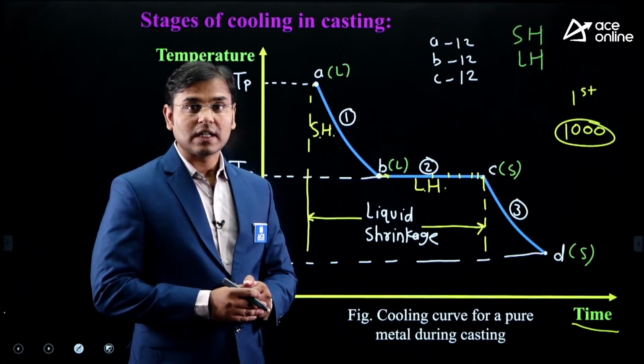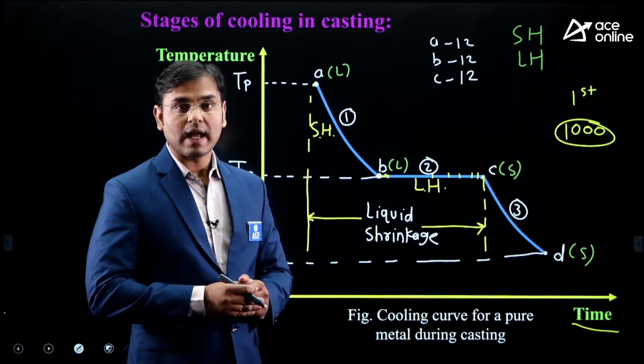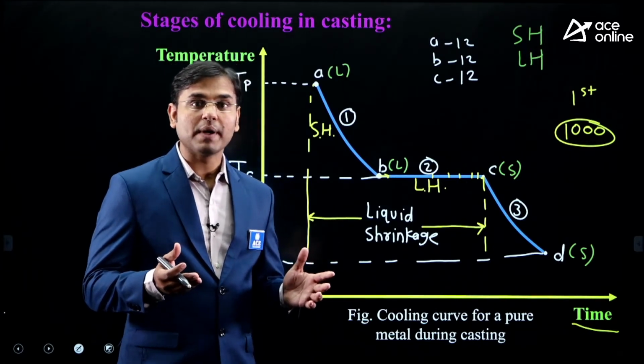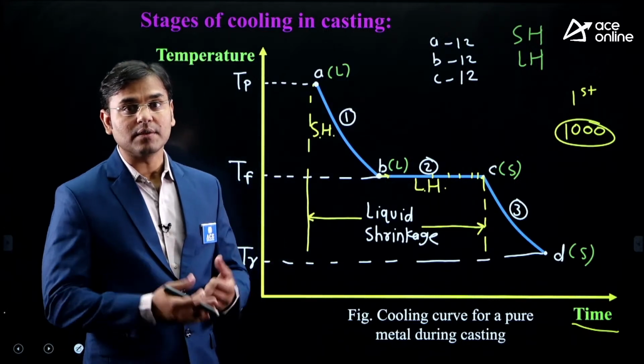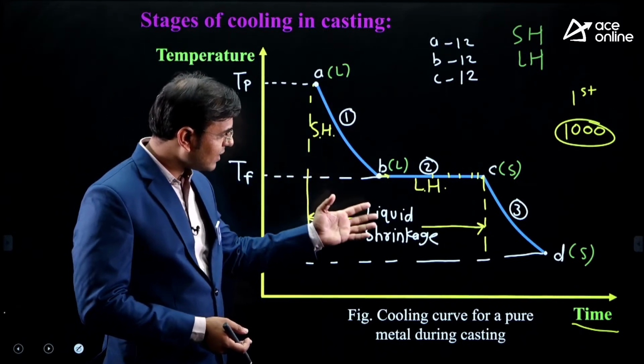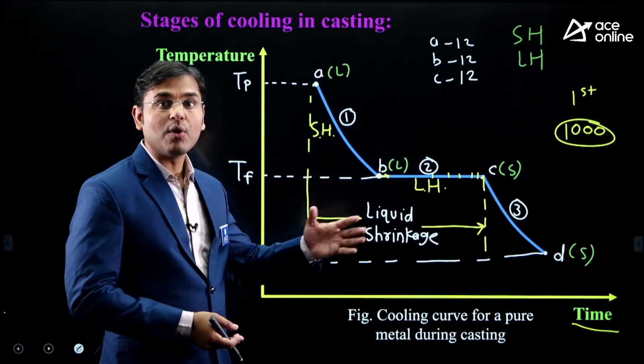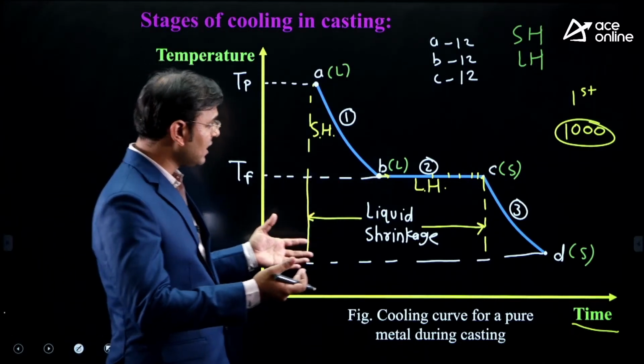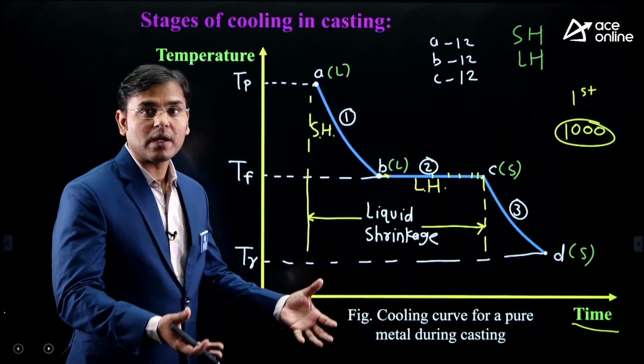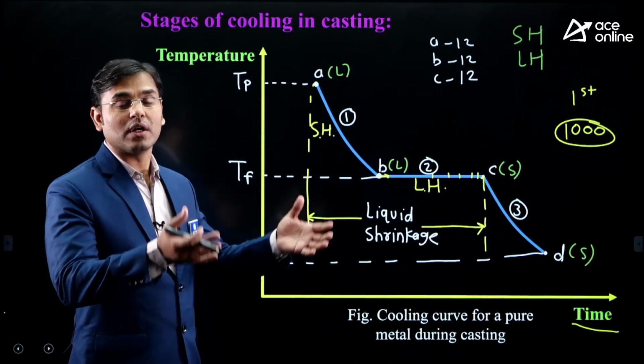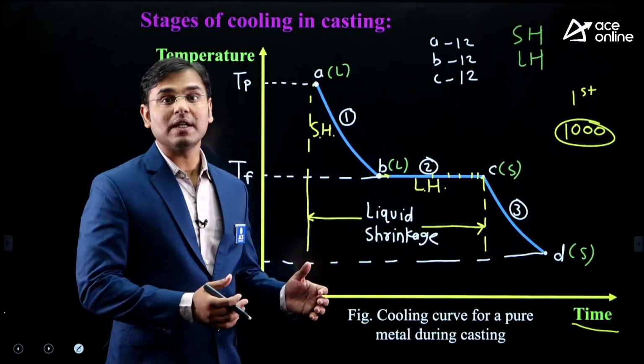Why is it not inside the mold? I said that we have to break the cope and drag and take the casted component. Then stage 3 of cooling is happening outside the mold. At point C, we lift the cope and drag along with the casted component and put it on some vibratory mesh.